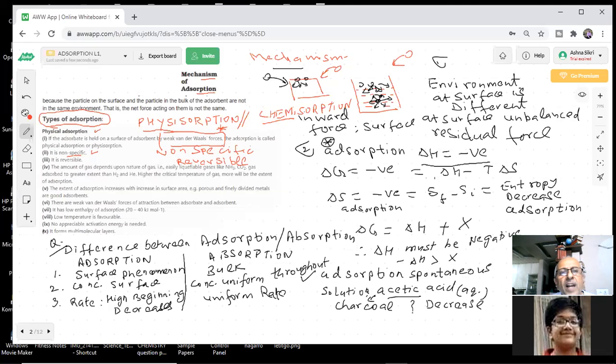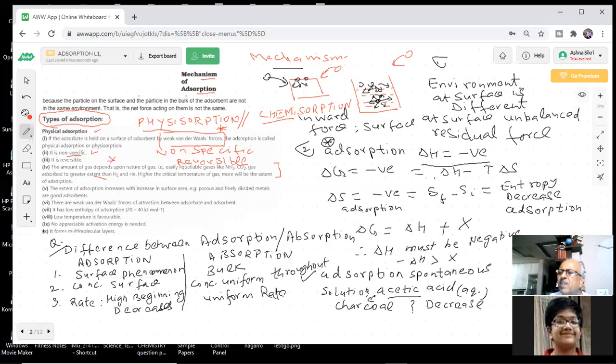Further, he said the amount of gas depends on the nature of the gas. Easily liquefiable gases adsorb to a greater extent than hydrogen, helium. Higher the critical temperature, more will be the extent of adsorption. I put a big star here, students. This point. Now you can tell me why did I do that? This is a question in the paper, I am telling you. An expected question.